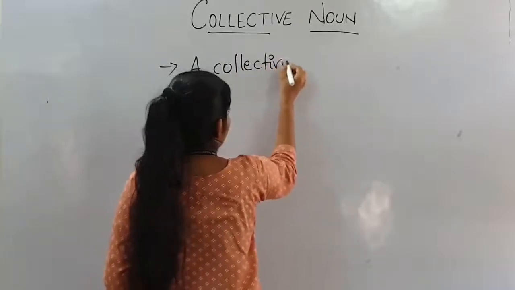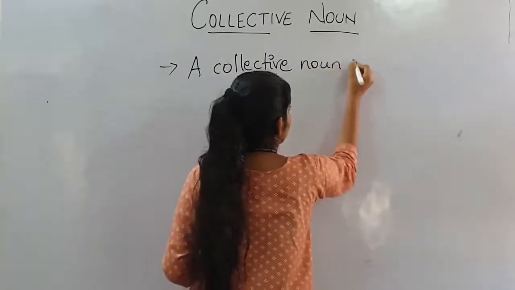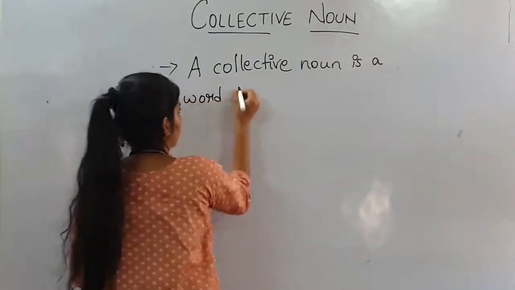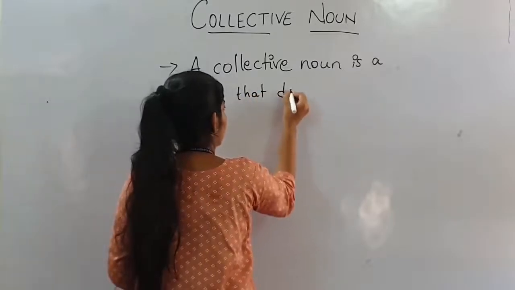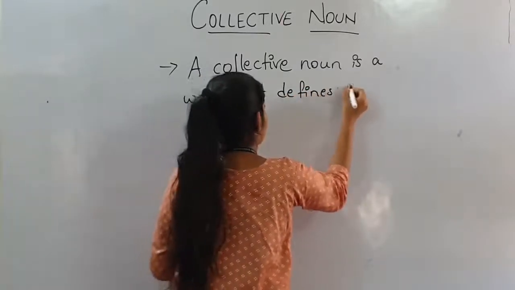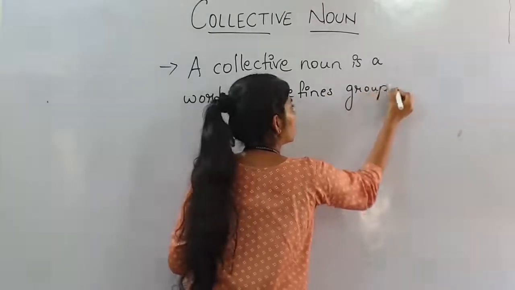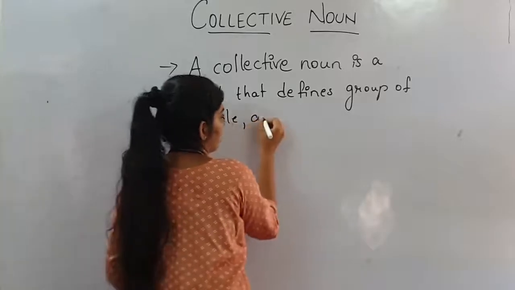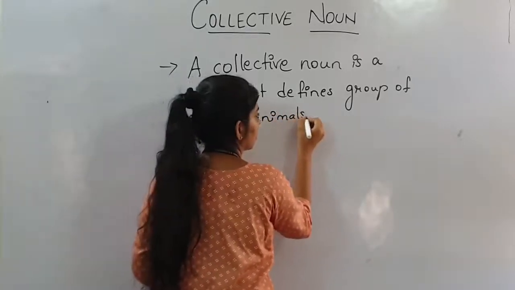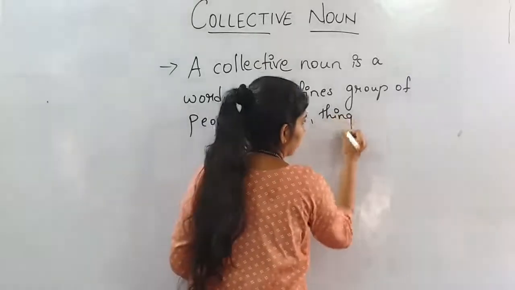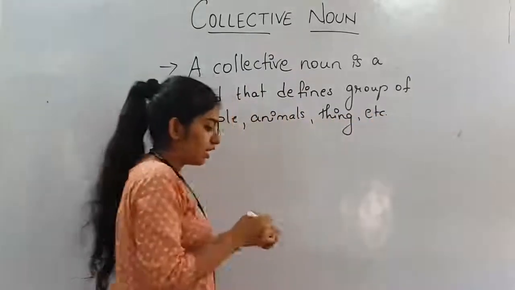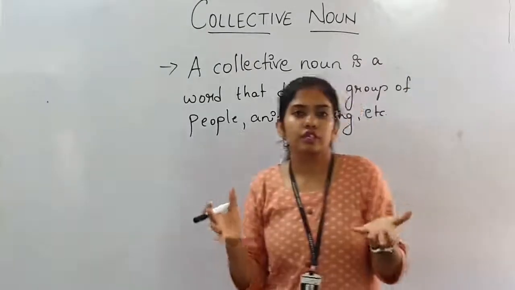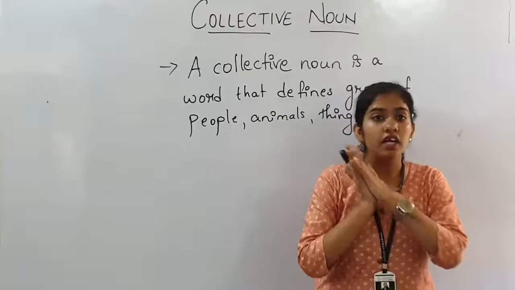A collective noun is a word that defines a group of people, animals, things, etc. Right? Collective noun is such kind of noun that defines the group of things or a place or animals.